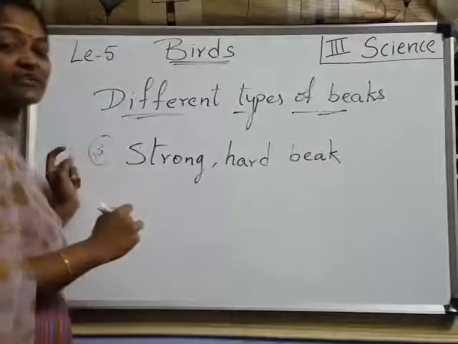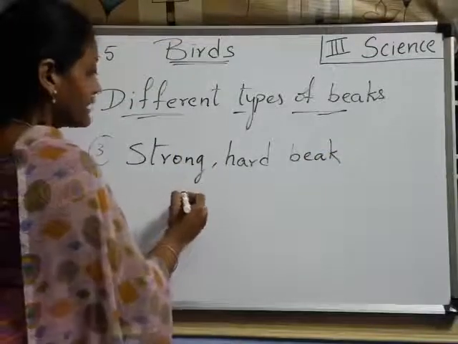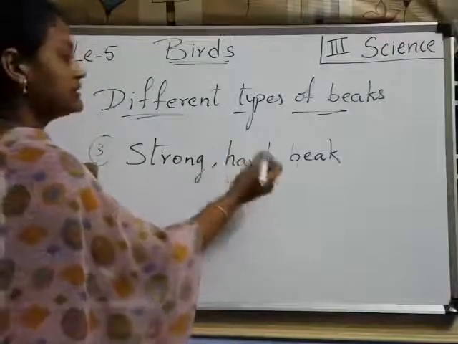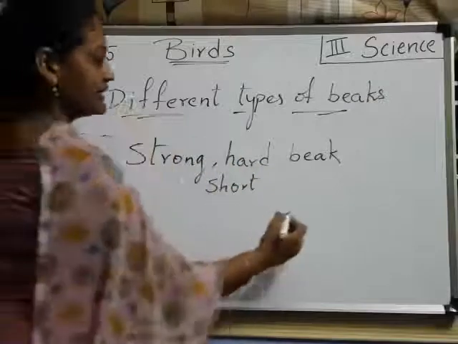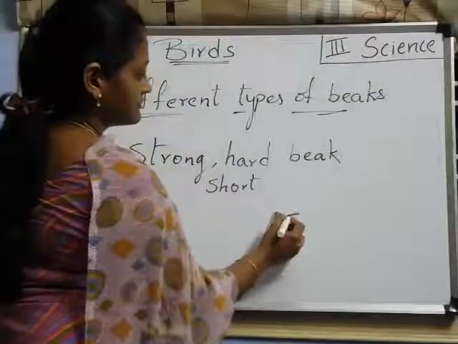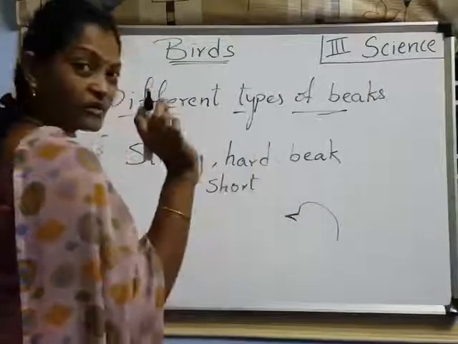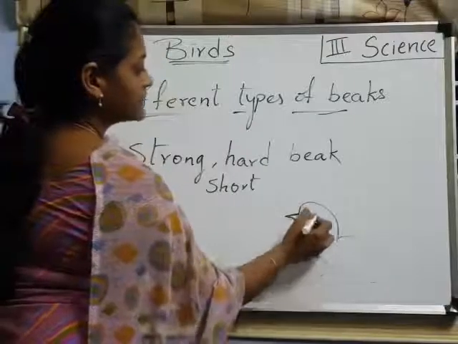Which birds are having strong and hard beaks? Children, short also. The beak is strong, hard, short. The beak is very small, like this. Very small. The bird has a very small beak.